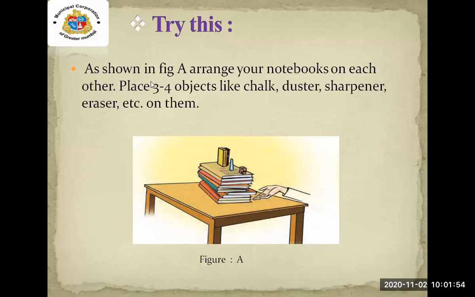See here now. As shown in figure A, arrange your notebooks on each other. Place 3 or 4 objects like chalk, duster, sharpener, eraser, etc. on them. Means you have to arrange the notebooks on each other, and on that keep the objects whichever you have. Here on your screen, you can see the image. In the image you can see the chalk, sharpener, duster, eraser. These things have been kept on the notebook.